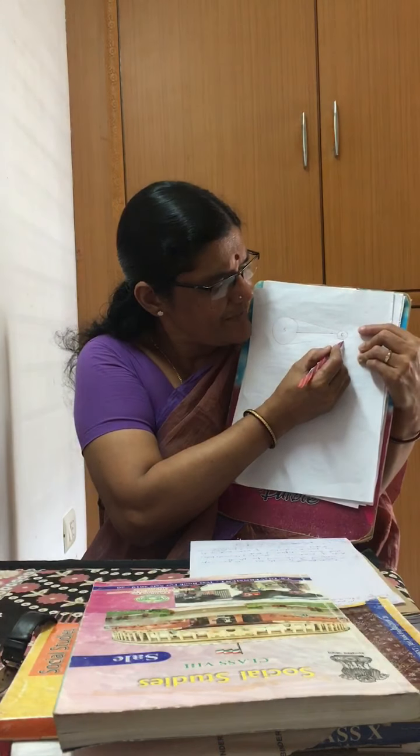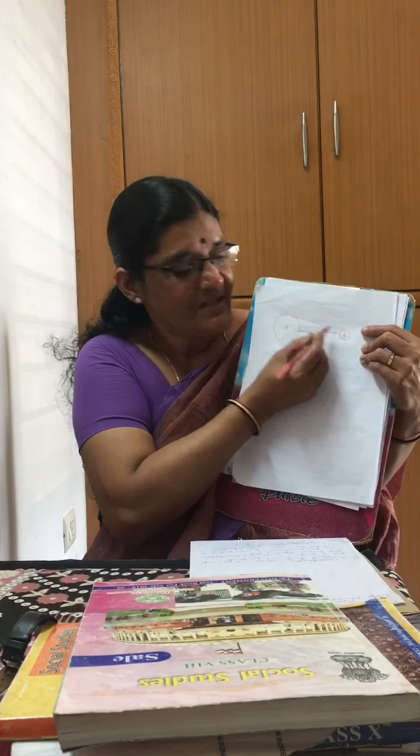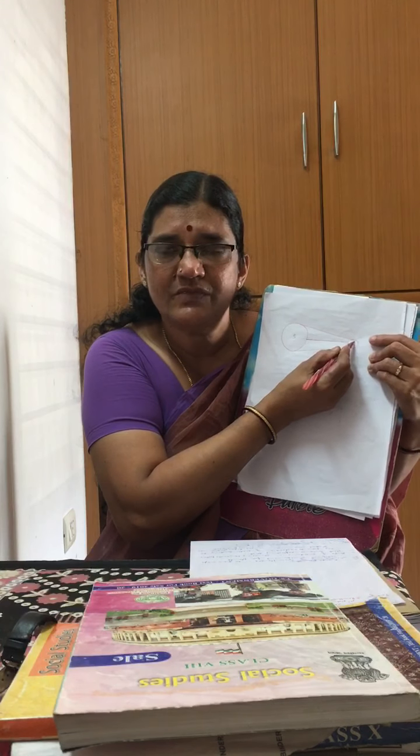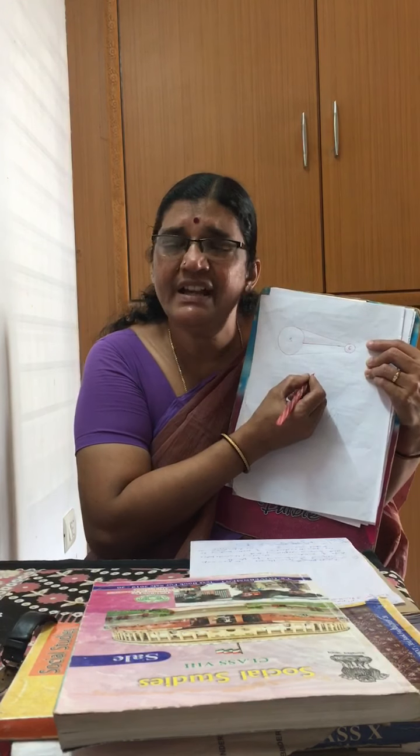See the distance also. And these are the poles, children, North Pole and South Pole. So the distance is long. Yes or no? The distance is more, and as the distance is more, the severity of the sun's heat is reduced. That is why near the poles it will be very cool.